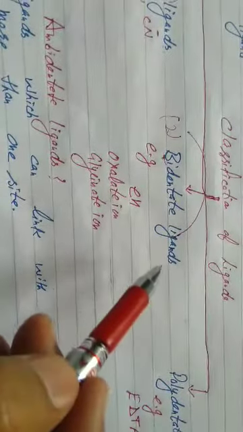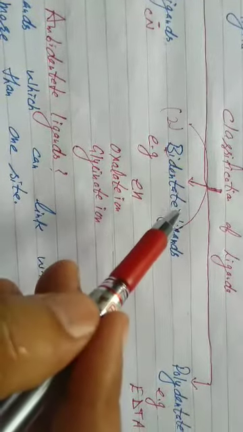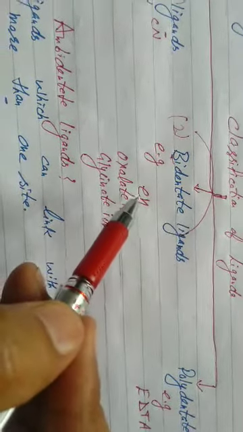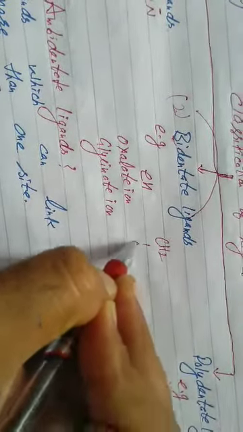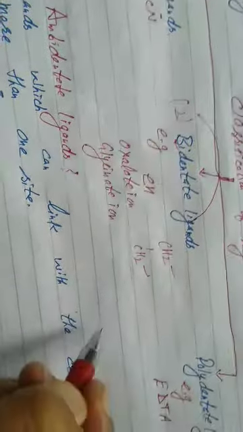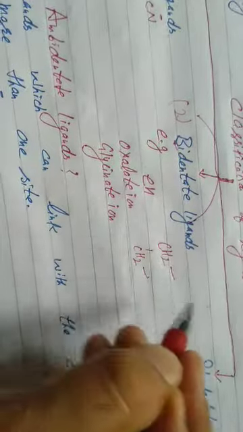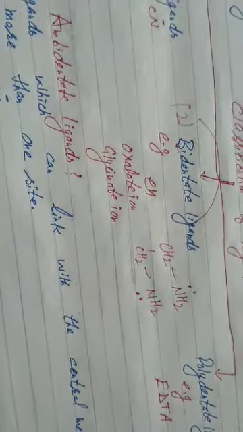After this, bidentate ligand. What is the definition? Please tell. Ligands having 2 donor atoms. Example, en, students, that is ethylene diamine. En is the abbreviation for ethylene diamine. Amines contain nitrogen atom. It is clear there are 2 donor atoms because nitrogen all times in neutral form carries one lone pair. Now it is your bidentate ligand.